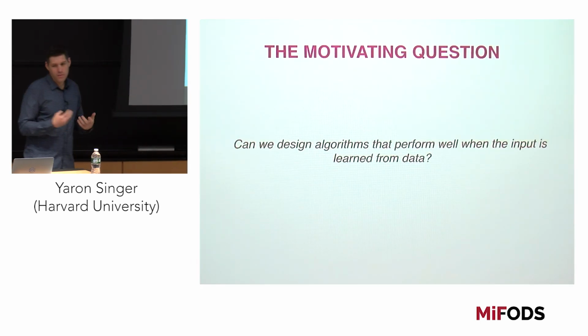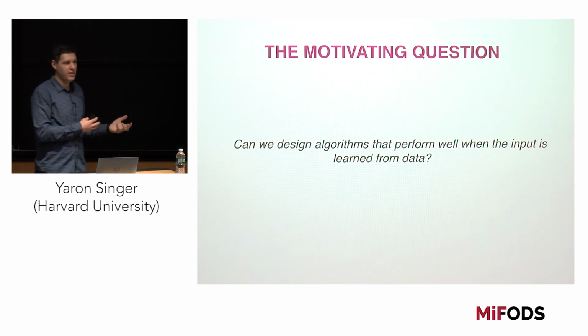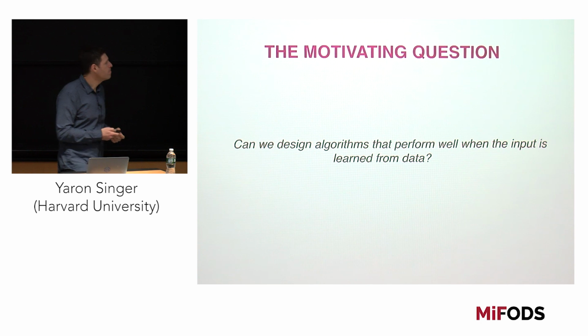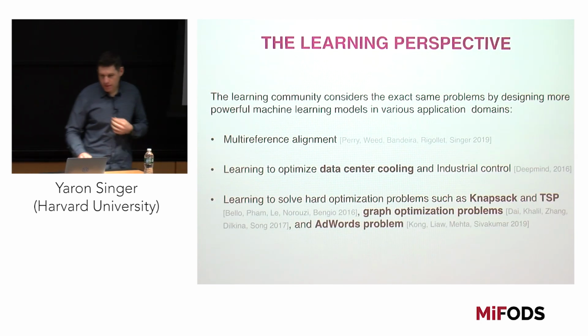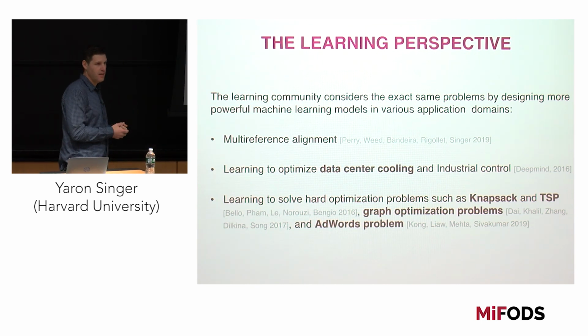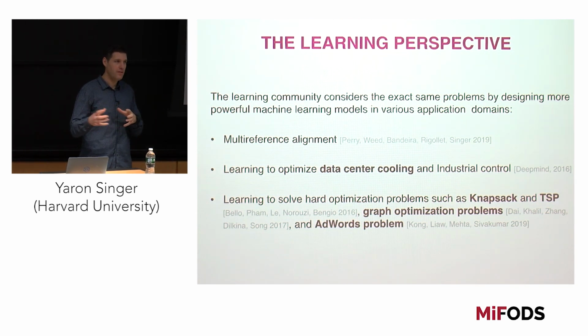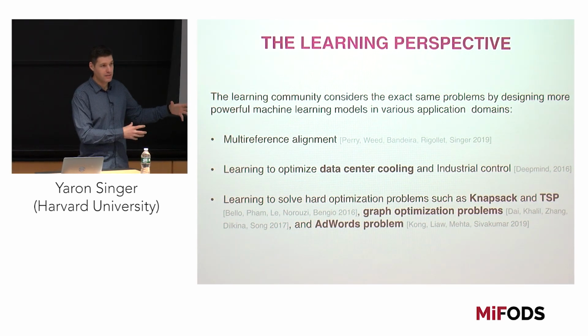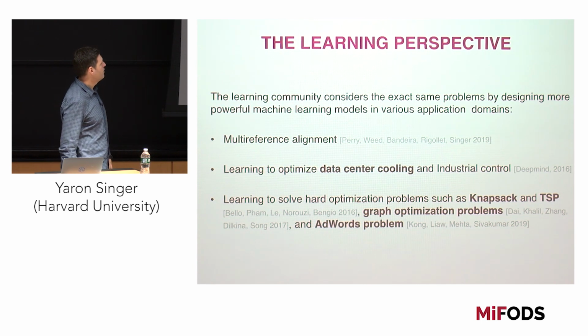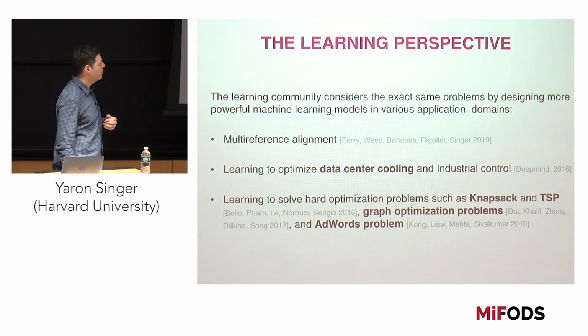Now, the question that we want to ask in this talk is: can we design algorithms that perform well when the input is learned from data? From the learning perspective, people study the same kinds of problems, but instead of thinking about them as algorithm design problems where the input is not known, they think about them as learning problems where, instead of making a prediction, they're trying to make a decision. We see this in multi-reference alignment, in problems where we're trying to optimize things like data center cooling, and in industrial control, if you've seen what DeepMind is doing.